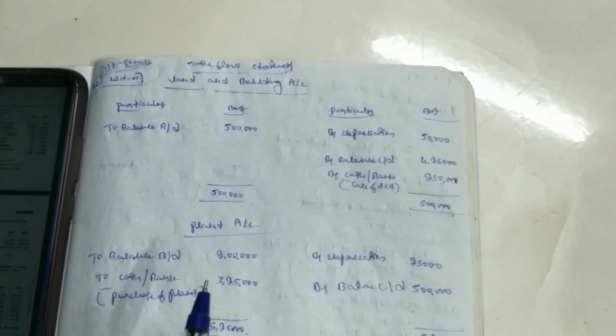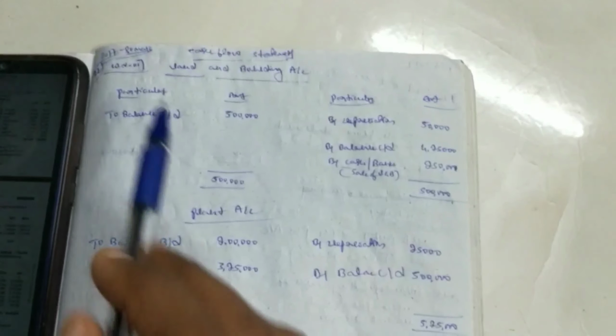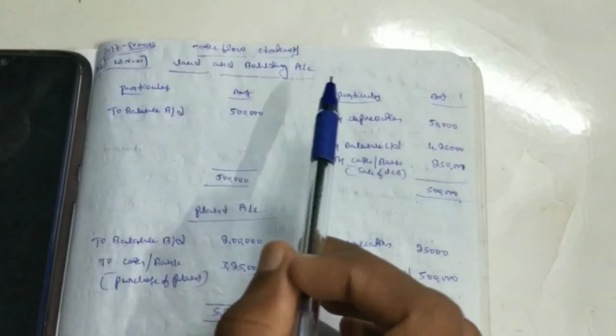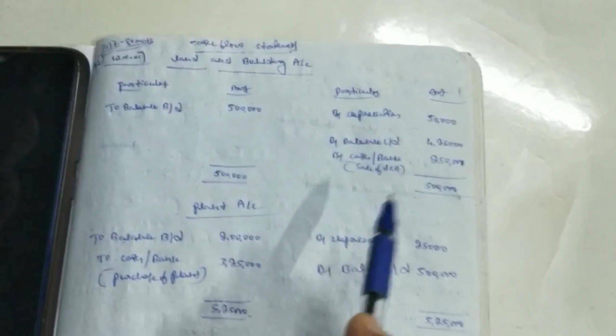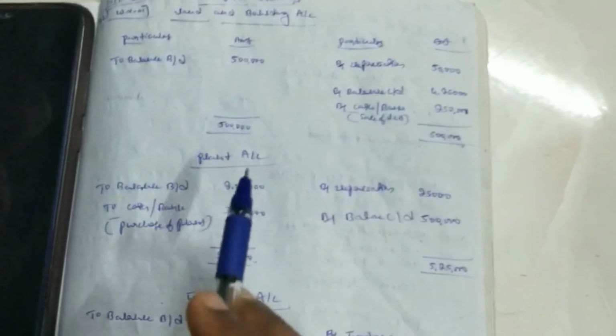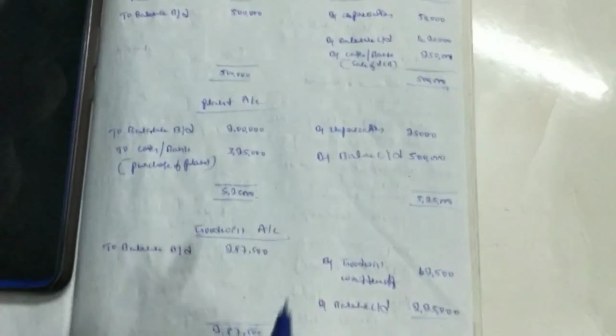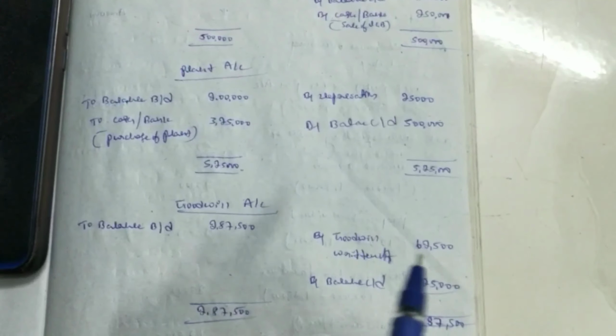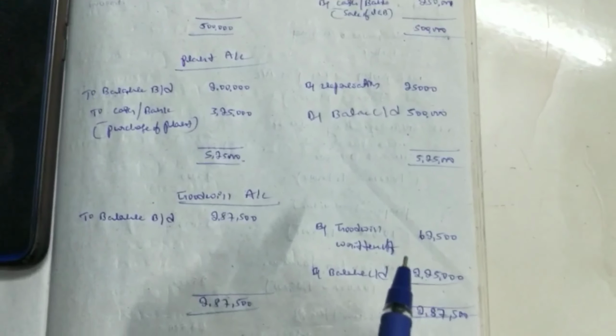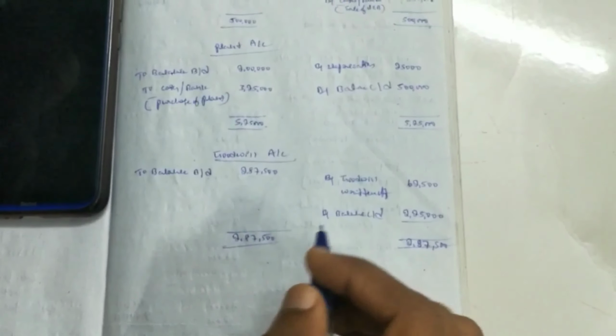Then go to the cash flow statement. These are the working notes we first have to prepare. There are three working notes. The first is working note 1, land and building account, where we find the sale of land and building. Working note 2 is the plant account, where we find the purchase of plant, and also the goodwill account, where we find how much goodwill is written off. Then we have to prepare the cash flow statement.